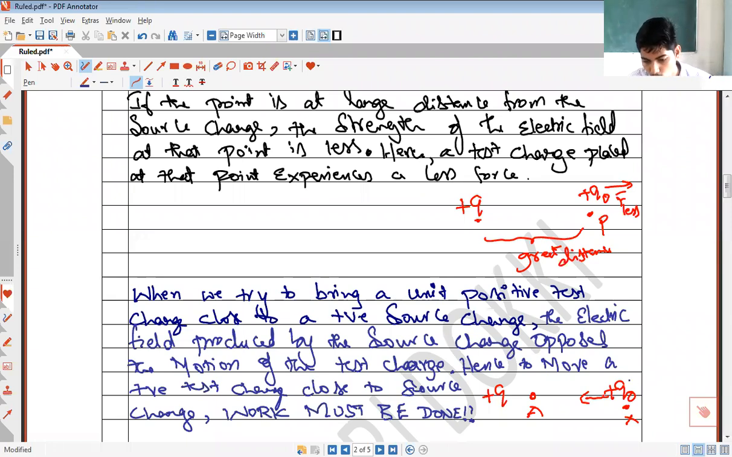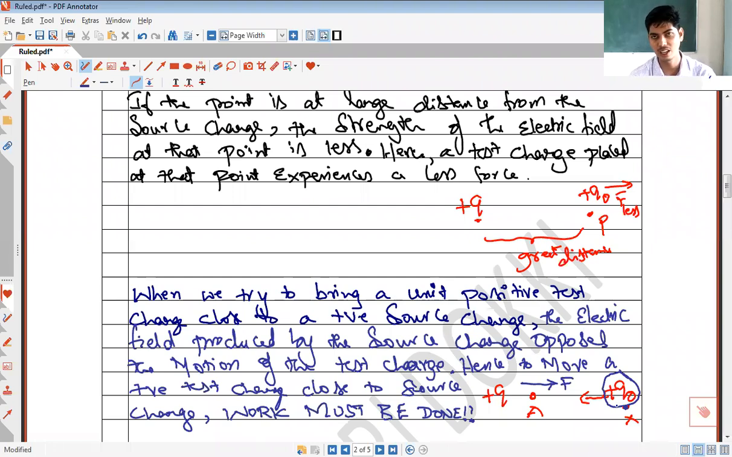Similarly, to move this test charge Q naught from point X to point A, I have to do work on this test charge against the electric force. Remember this. If I try to move this test charge Q naught from X to A, the electric force opposes the motion of the test charge. So I will have to do work against the electric force, right? Remember, to take a positive test charge close to a source charge you must do work, and that work must be done against the electric force.